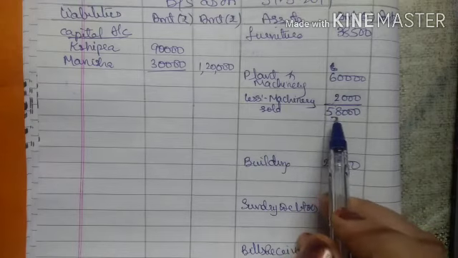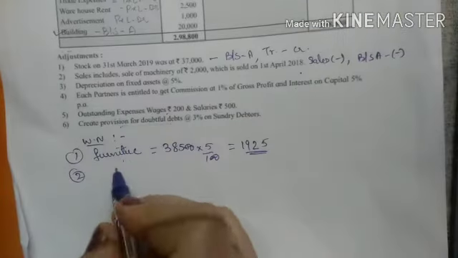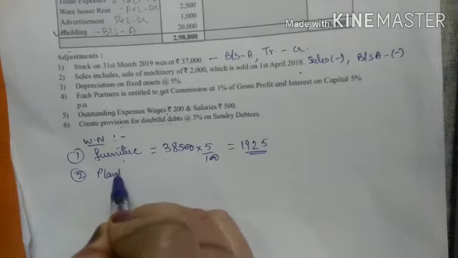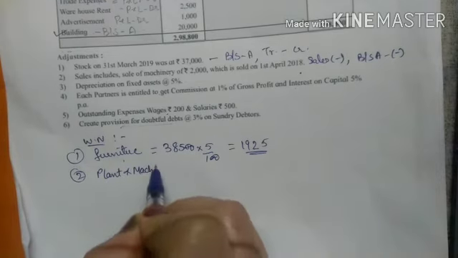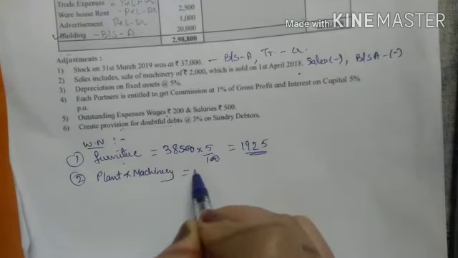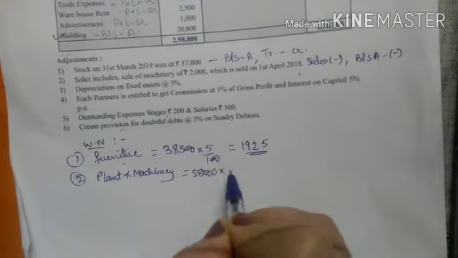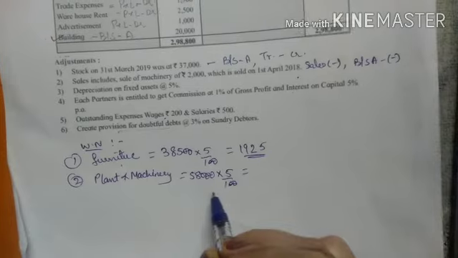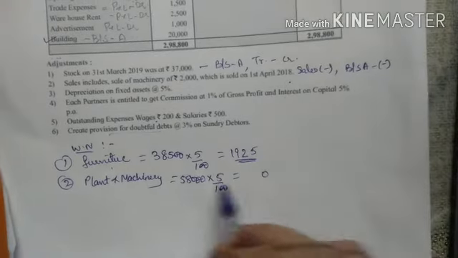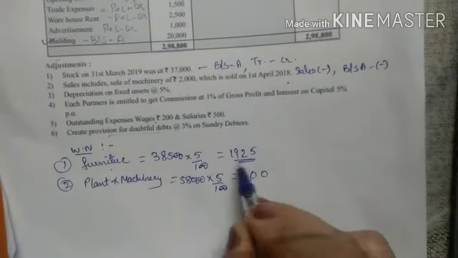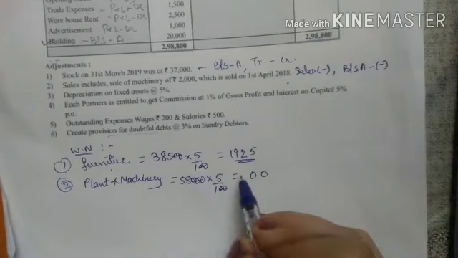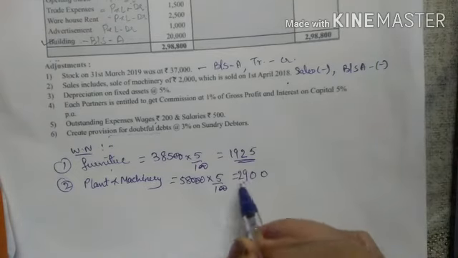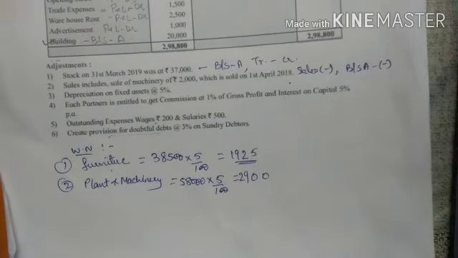We will calculate the depreciation on 58,000, 5%. So 2 zeros get cancelled. So 1 0, 5 8s are 40, 0, 4 carry, 5 5s are 25, 25 and 4, 29. So 2,900 is the depreciation on plant and machinery.